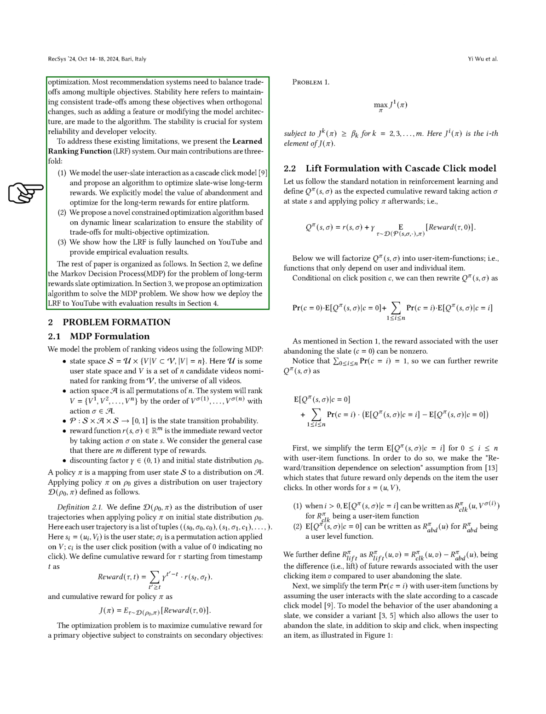To overcome these limitations, we introduce the Learned Ranking Function (LRF) system. Our contributions include modeling user slate interactions as a click model, optimizing for long-term rewards while considering abandonment, and proposing a new constrained optimization algorithm to ensure stable trade-offs in multi-objective optimization. We demonstrate the implementation of the LRF on YouTube and present evaluation results.